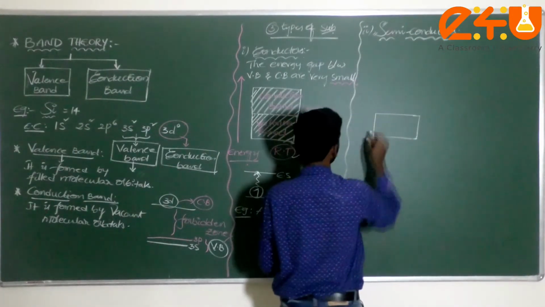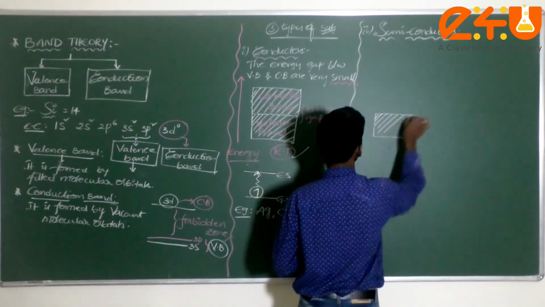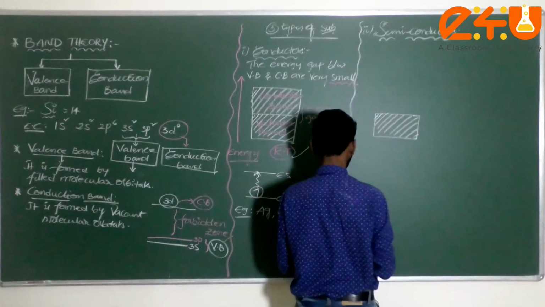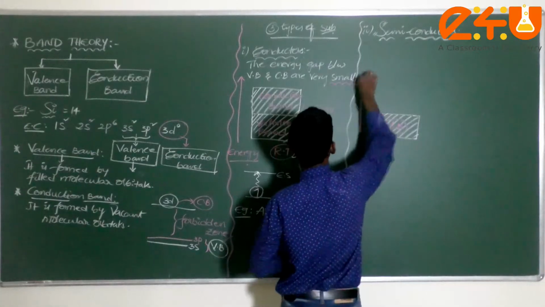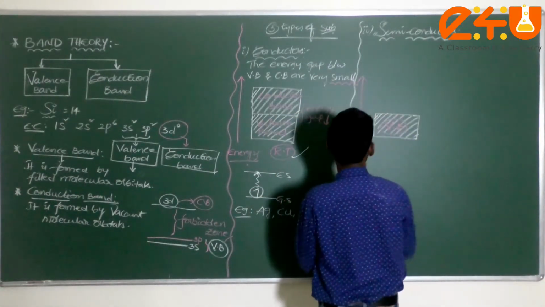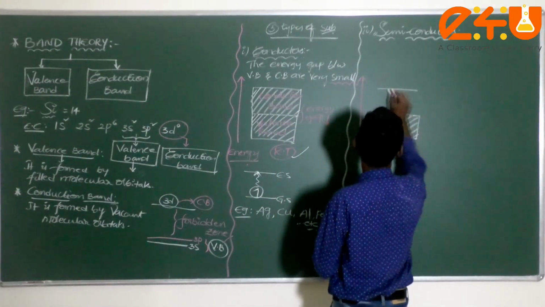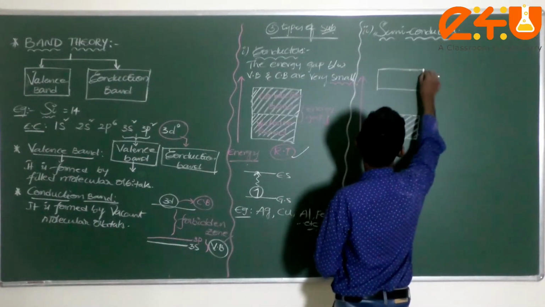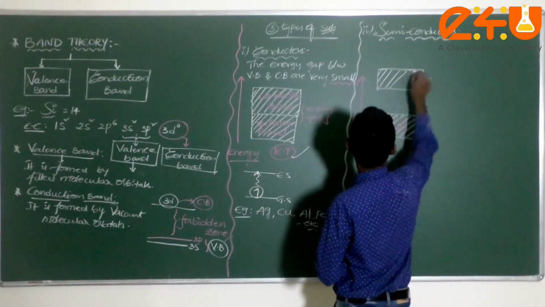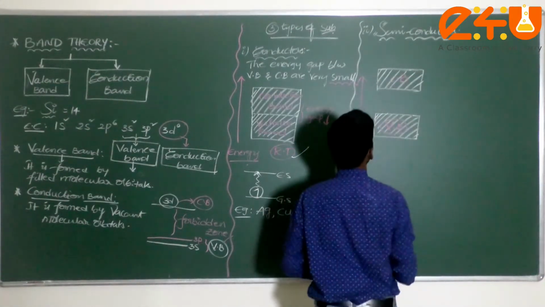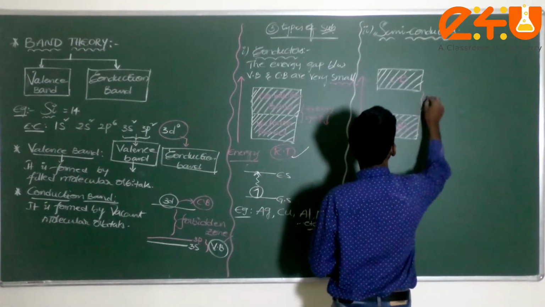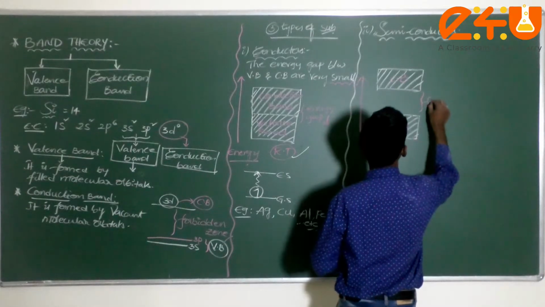Am I correct or not? Energy is increasing here. Now the second one is the conduction band. This entire region is called the forbidden zone.